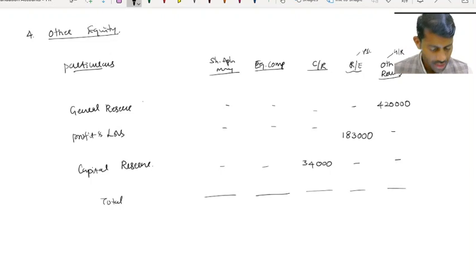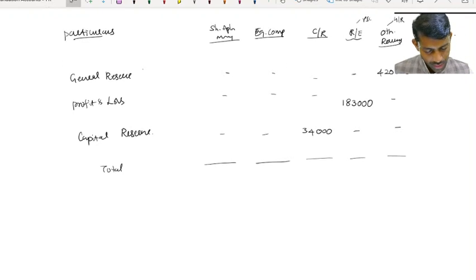Since already everything is adjusted, I am taking net figures just for presentation. In step number 8, if you have not done it, my dear friends, you have to reproduce the same step number 8 in order. First is opening balance of holding company. Thereafter add current year profit. Then whatever the adjustments in current year P&L, you have to adjust, deduct plus or minus. Then share from subsidiary, like share from retained earnings, dividend, etc. It will keep on adding.